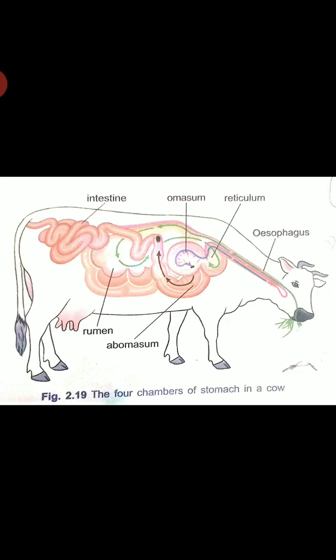So this is the way digestion takes place in the grass-eating animals, otherwise called the ruminants. So here they store the food and then it is digested by the action of the bacteria.